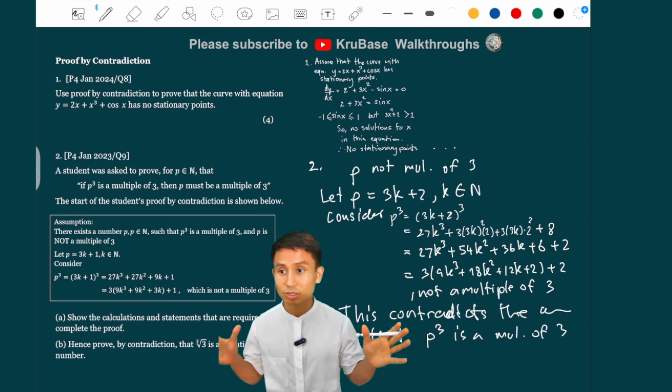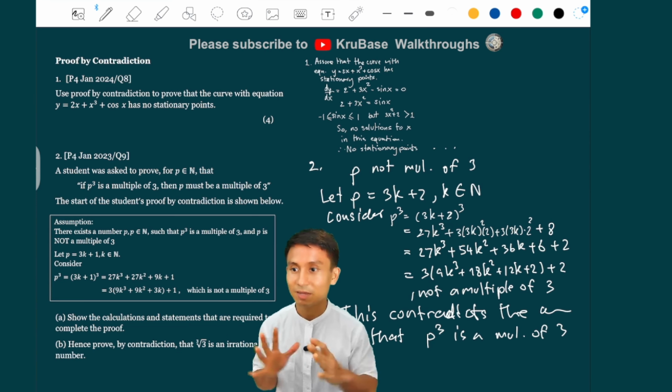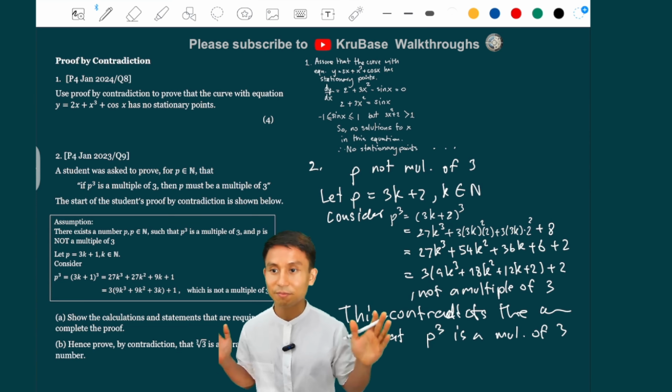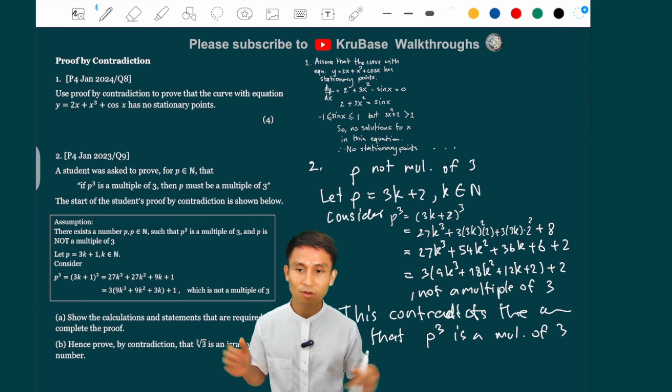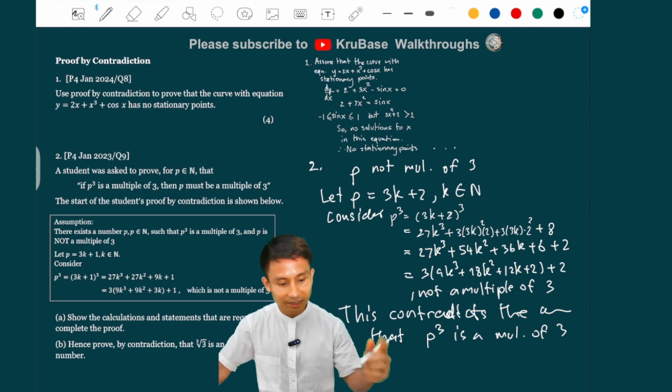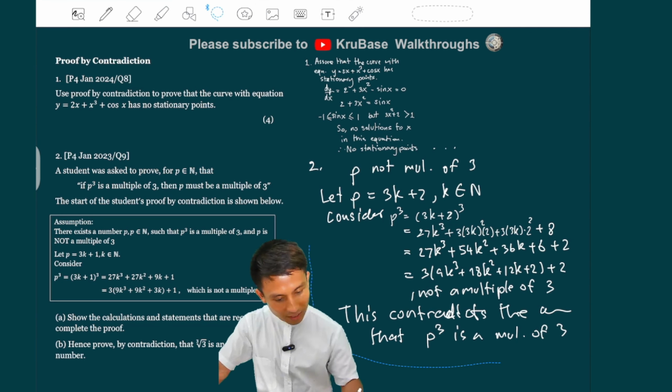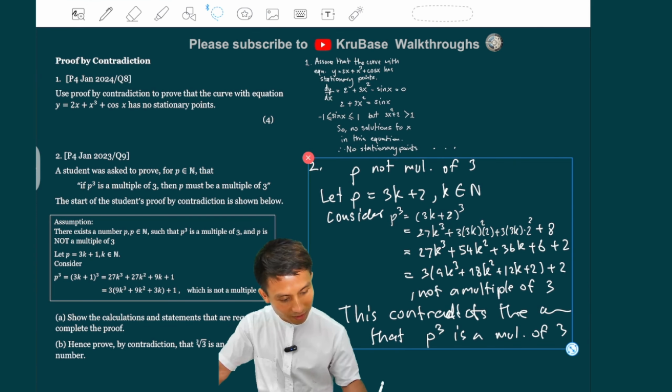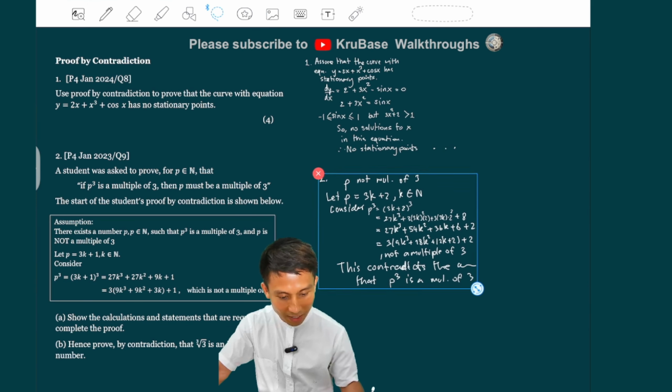So we can conclude the original statement that if p cubed is a multiple of 3, then p must be a multiple of 3 also. And that's it. I'm just not going to write the concluding statement. You should when you do this thing. Okay, and that is just part A, guys.